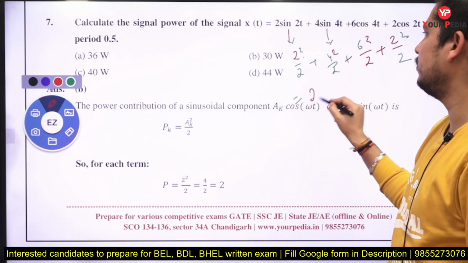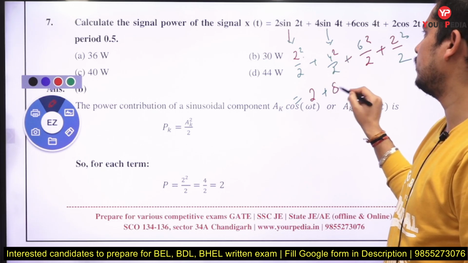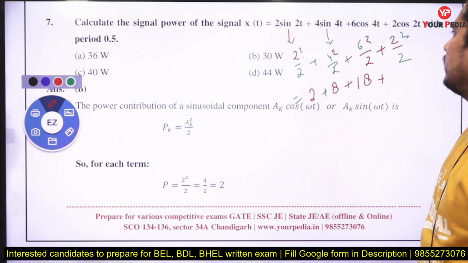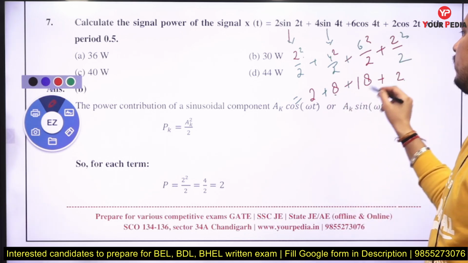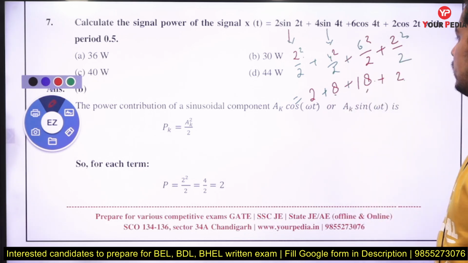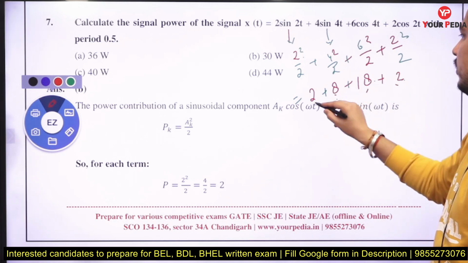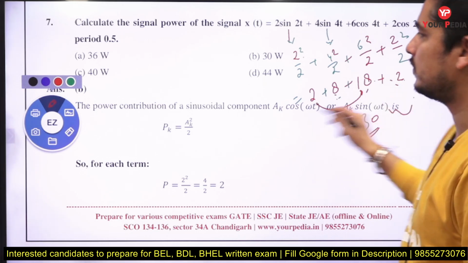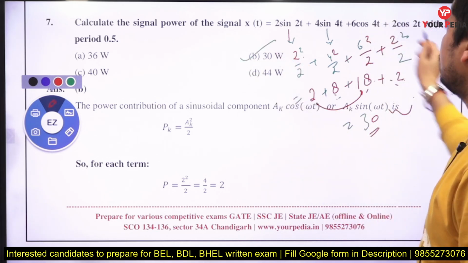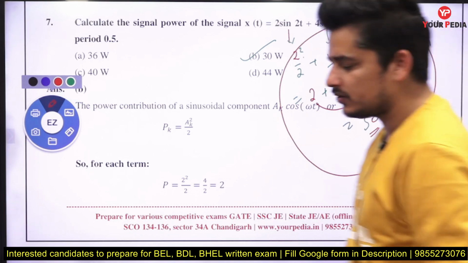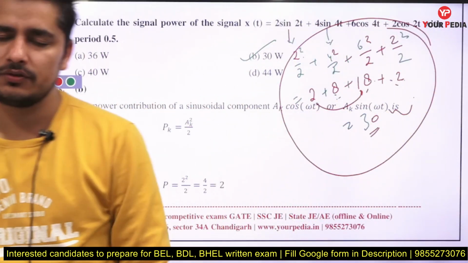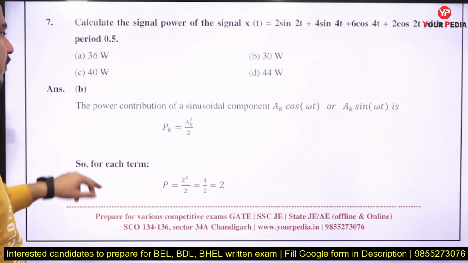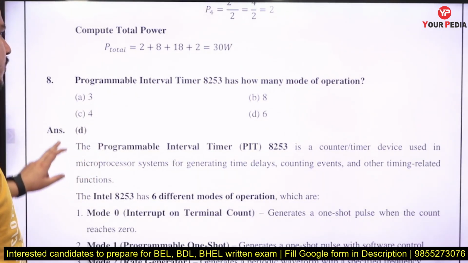4 divided by 2 is 2, 16 divided by 2 is 8, 36 divided by 2 is 18, plus 2. So 2 plus 8 is 10, 10 plus 18 is 28, plus 2 is 30. So that will be 30 volt. The answer will be B when you add up these powers. So whenever you have a sinusoidal combination and you are taking the power, take the individual power of each sinusoidal and add them. That is the way you can find the power of a sinusoidal combination.